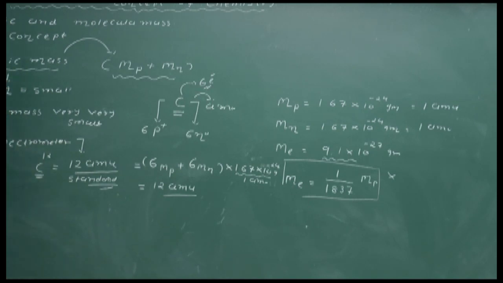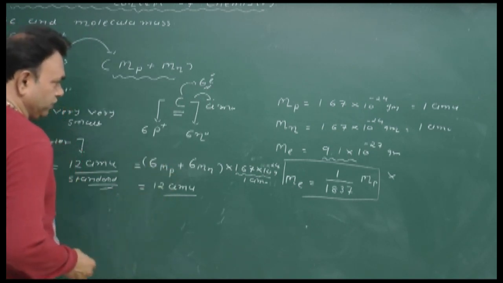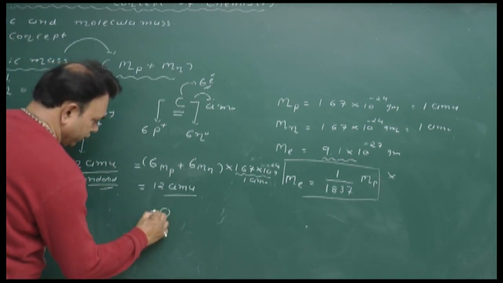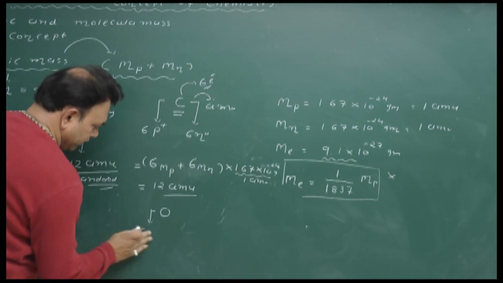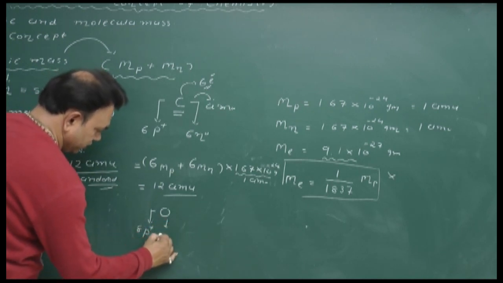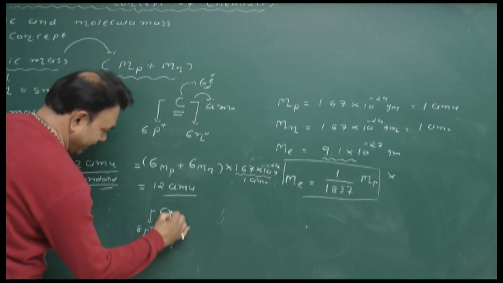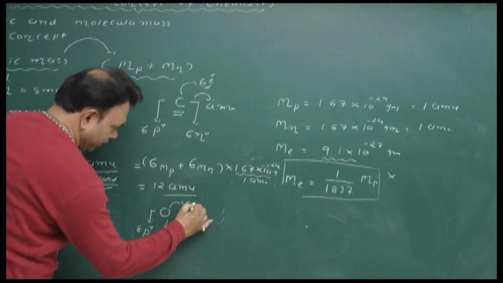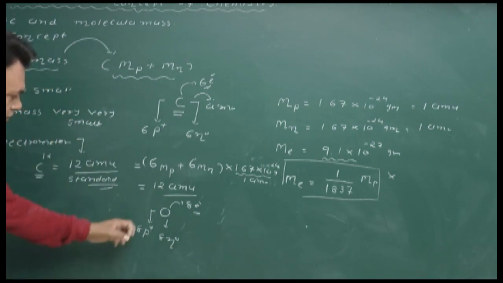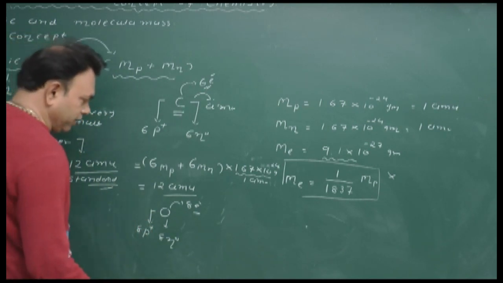Same as we just count the mass of oxygen. Okay, so oxygen है, तो oxygen having 8 proton in the nucleus and 8 neutron in the nucleus and orbit having 8 electron. So now we just calculate the mass of oxygen.